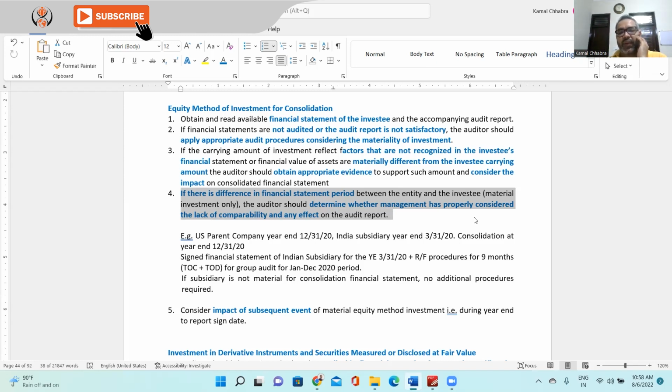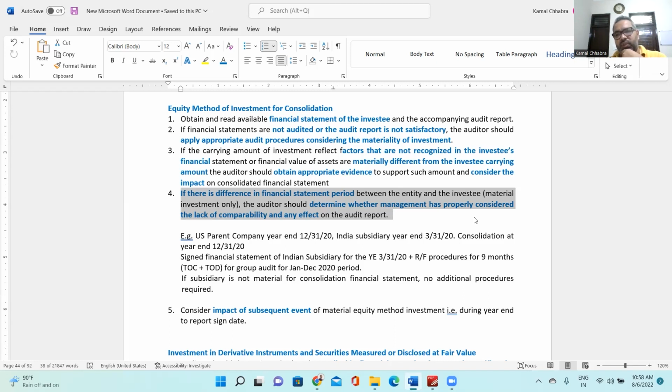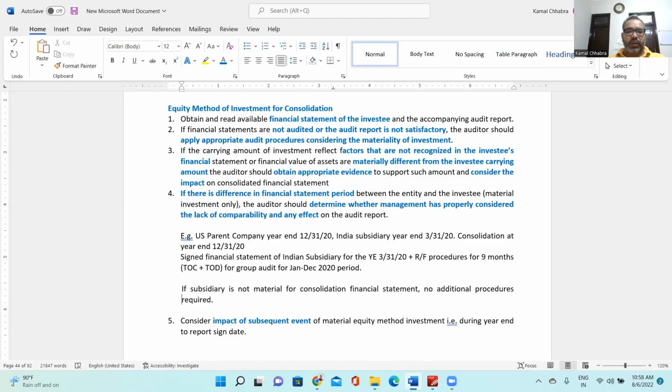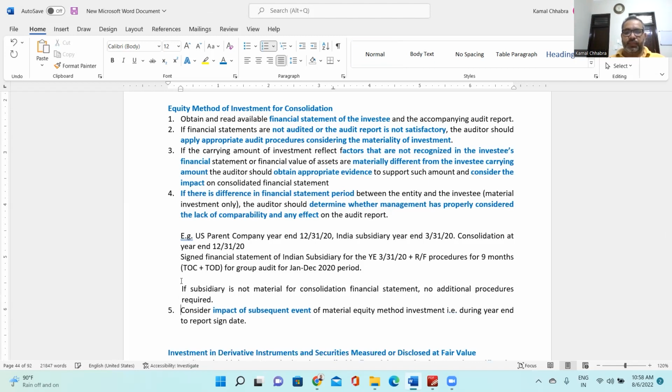You'll take the signed financial statements of the Indian subsidiary for the year end March 31st, 2020, plus you will perform roll forward procedures for 9 months, which include your test of control and test of detail for group audit for the period of January to December. If the subsidiary is not material for the consolidated financial statements, no additional procedures are required. So additional procedures are required only when the subsidiary is material. Make sense?